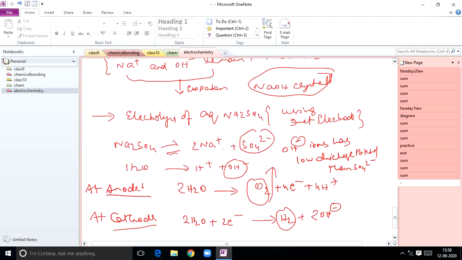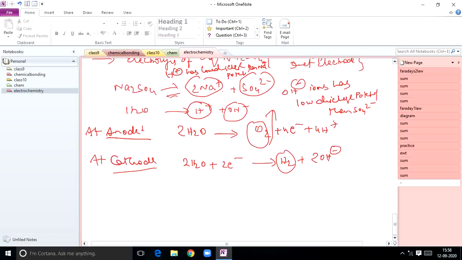Next, at cathode, out of Na plus and H plus ions, H plus ions have lower discharge potential than Na plus. So that's why hydrogen gas is liberated at cathode. These are the redox reactions involved here.